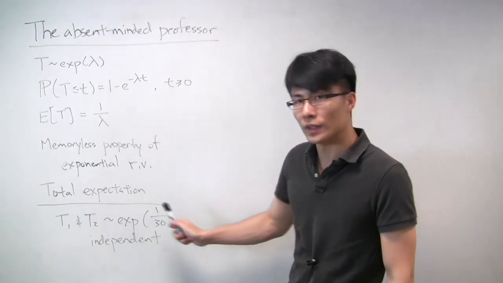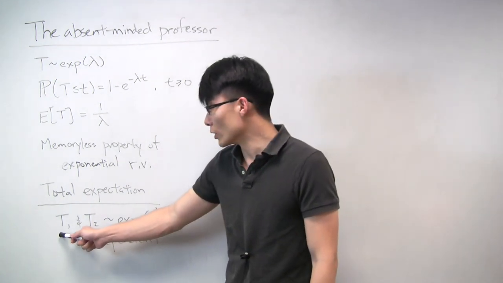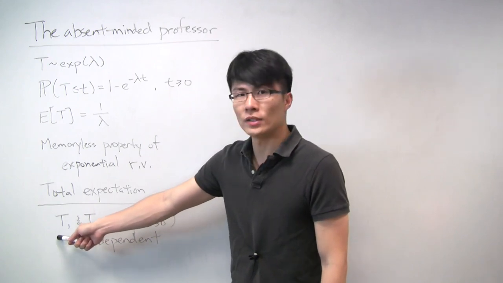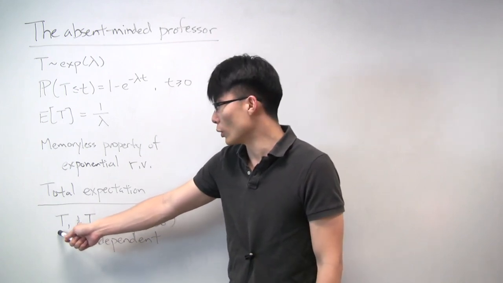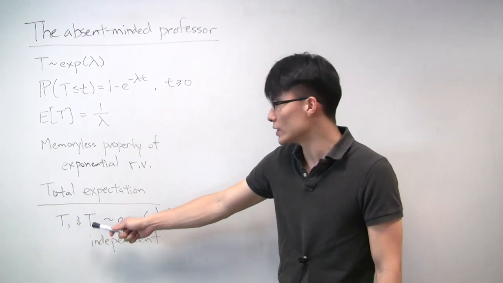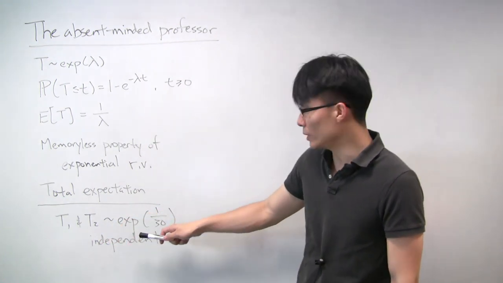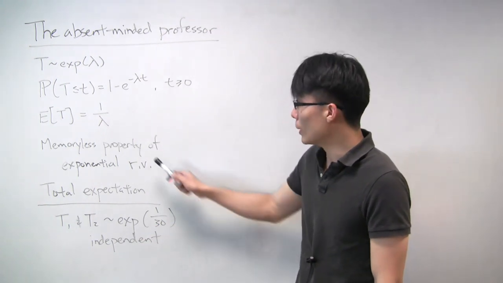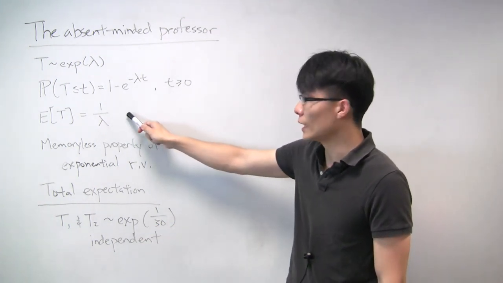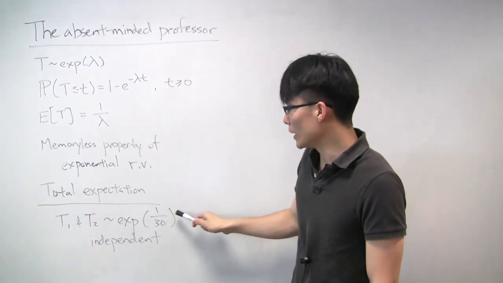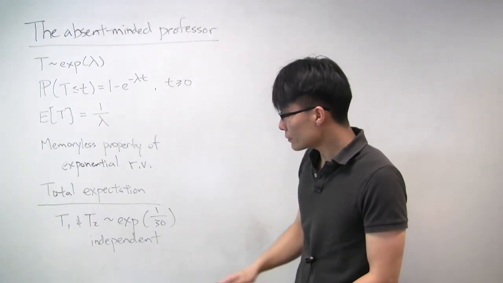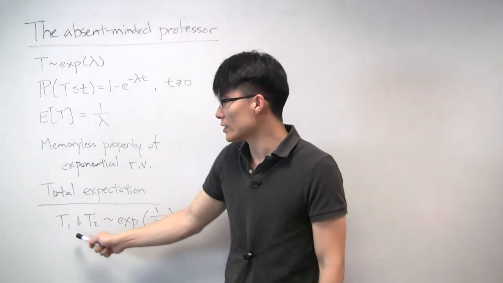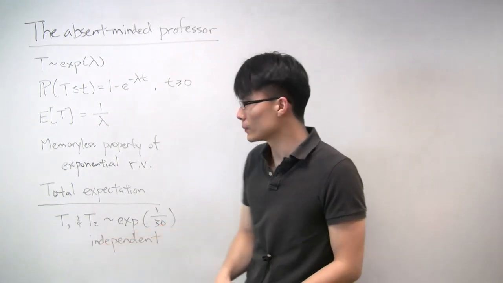So let's model this problem with two random variables. Let T1 be the time that the first student takes in the appointment, and T2 be the time that the second student takes. And what we're told in the problem is that they're both exponential with mean 30 minutes. So remember, the mean being 30 minutes means that lambda is 1 over the mean. And so lambda in this case would be 1 over 30. And importantly, we're also told that they're independent. So how long the first person takes is independent of how long the second person takes.